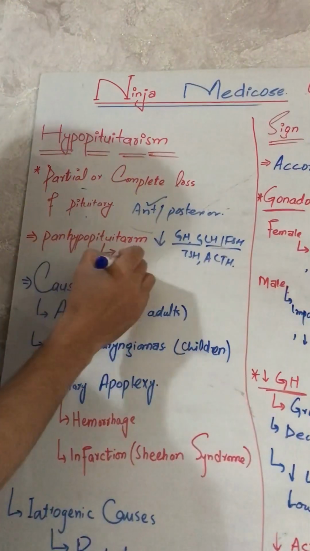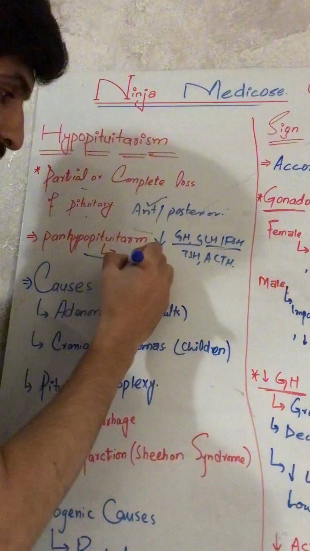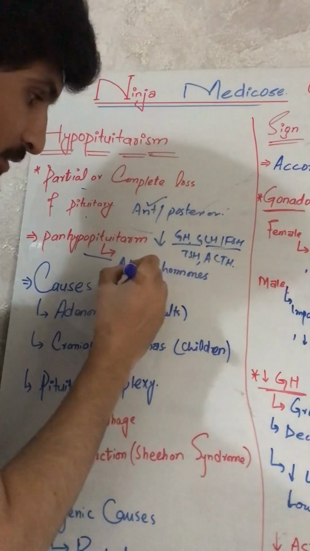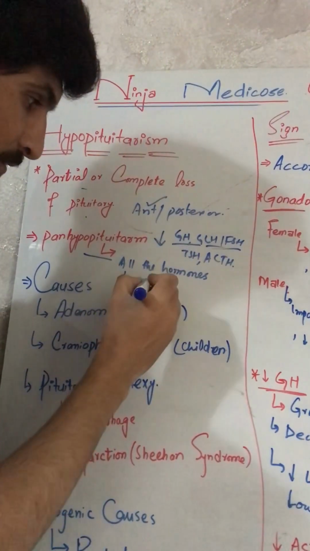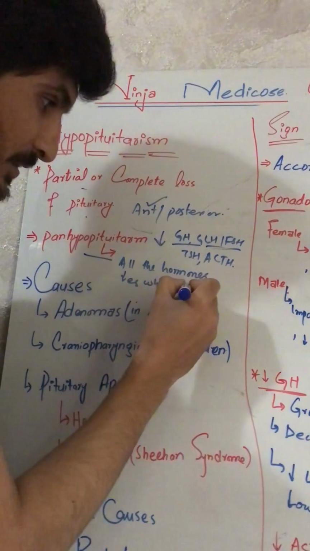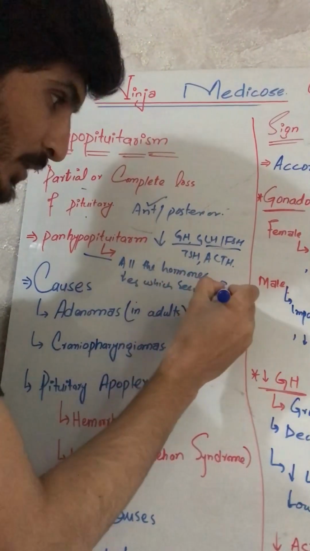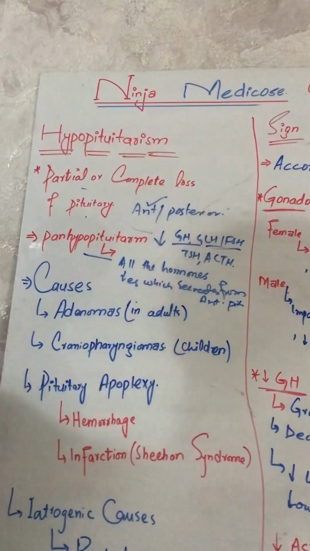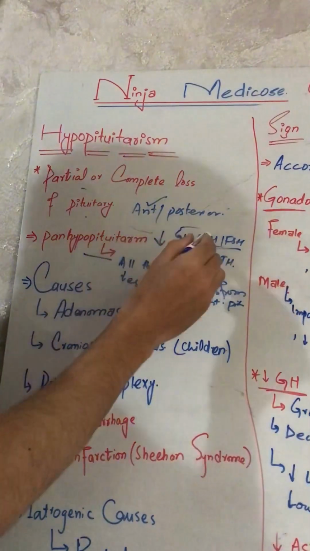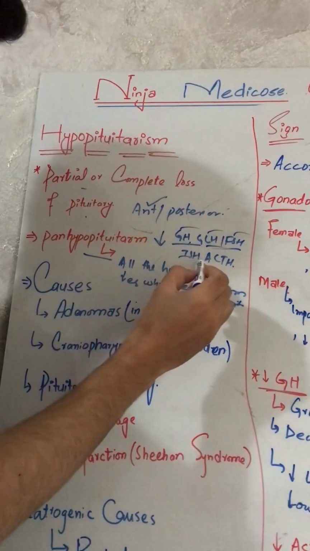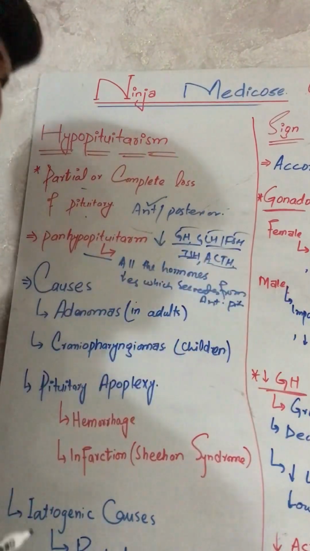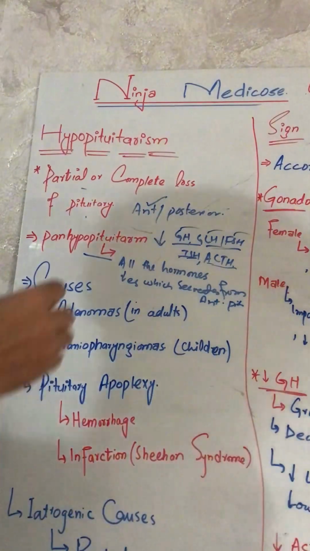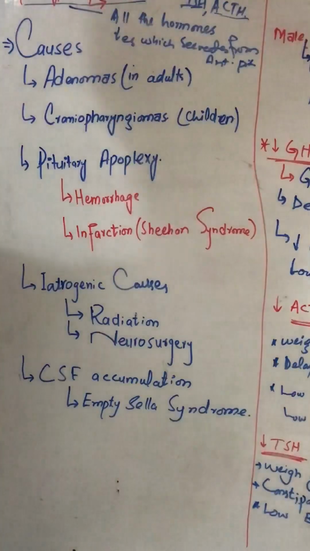What is panhypopituitarism? Panhypopituitarism is when all the hormones secreted from the anterior pituitary decrease. So in this condition, the growth hormone, luteinizing hormone, follicle stimulating hormone, thyroid stimulating hormone, and adrenocorticotropic hormone all decrease, and the prolactin will also decrease in panhypopituitarism. So next are the causes.